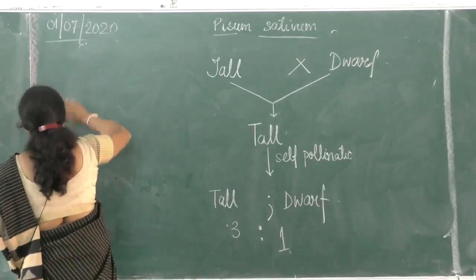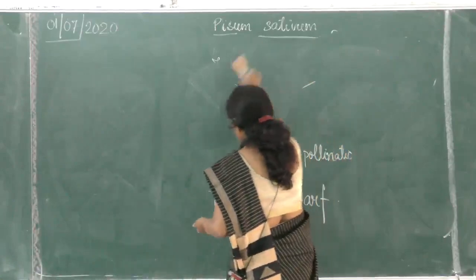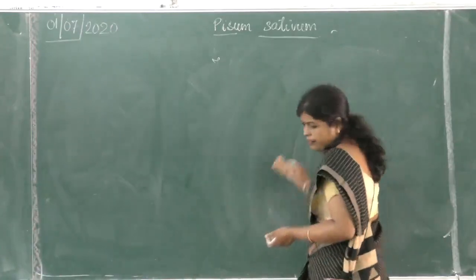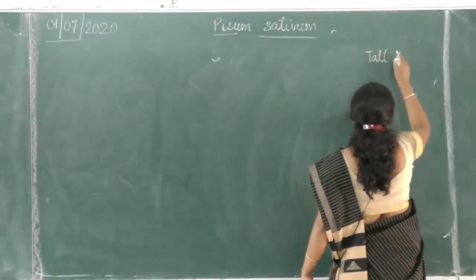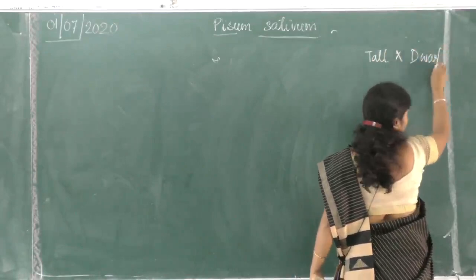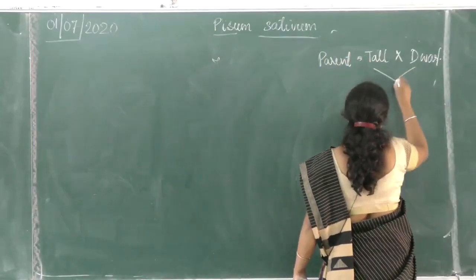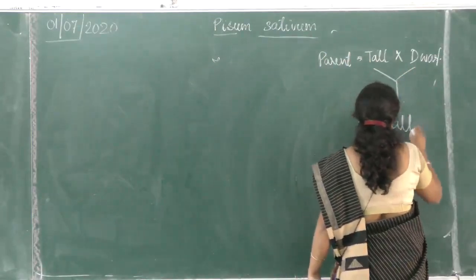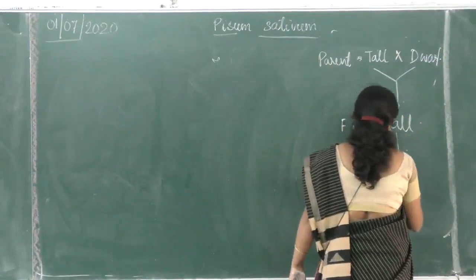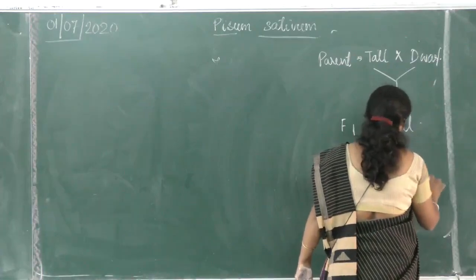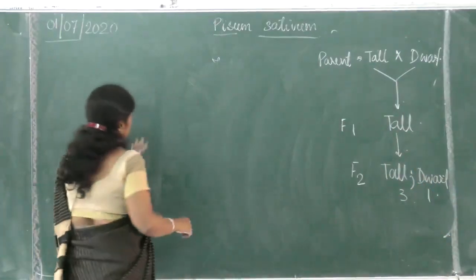See, I told you now, his work was much ahead of his time. I will write it here and I'll refer to it. Here it is: tall, dwarf, parent. Okay, they crossed, and tall, and this is F1, and here comes F2, tall and dwarf both. 3:1. We go later.